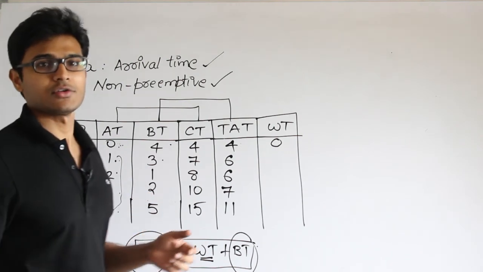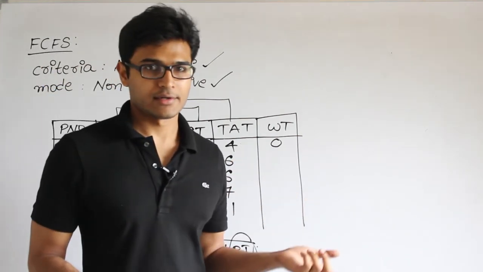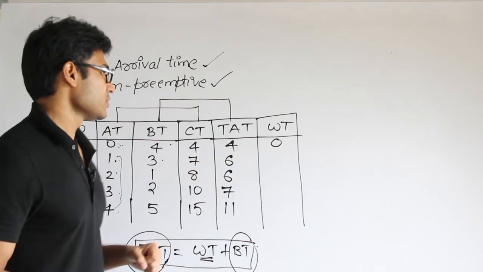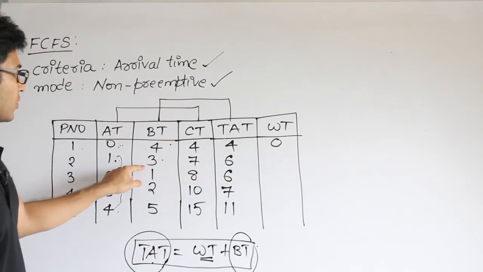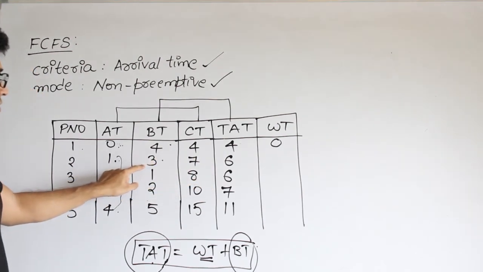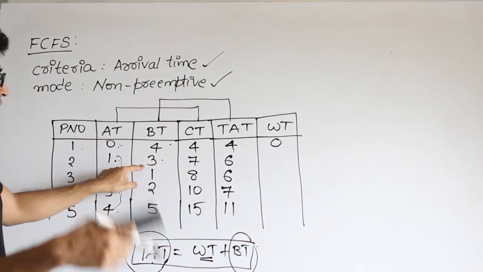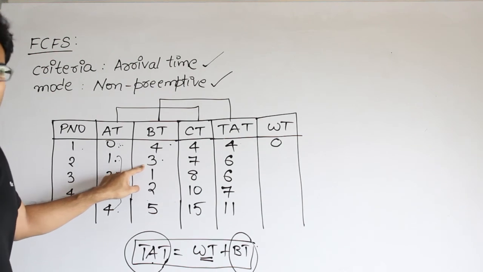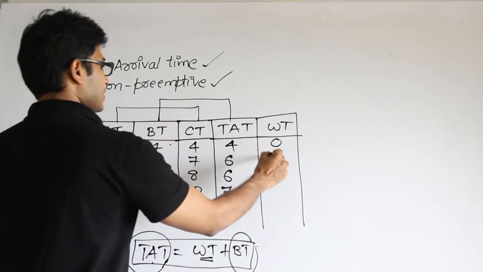Even if you look at that Gantt chart, the P1 got scheduled immediately, right? Therefore its waiting time is 0. Now what about P2? The total time it spent in the system is 6, but it required only 3 units of burst time. Then what is it doing for the remaining 3 units? It is just waiting for the CPU. Therefore here the waiting time is 3.